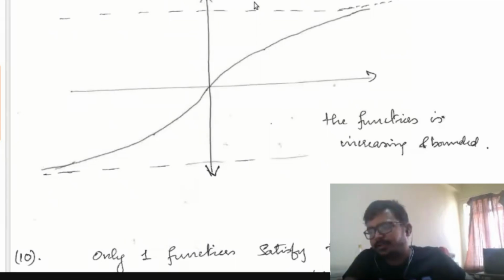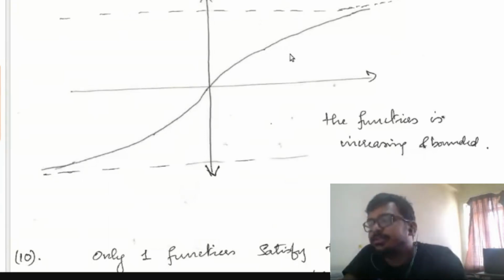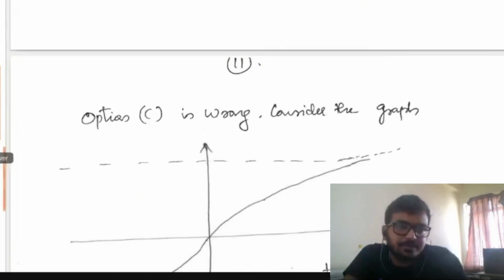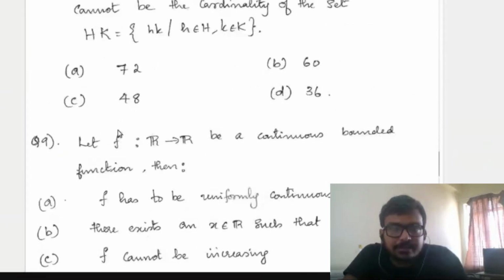You can draw it like that, and also f can be increasing. Here also f is a bounded function, but f is also increasing. So option B is correct. Fine.